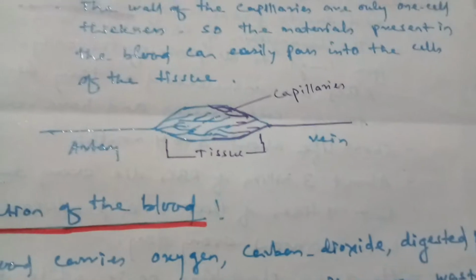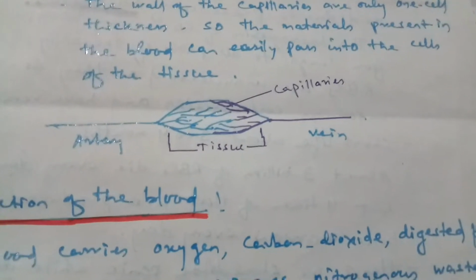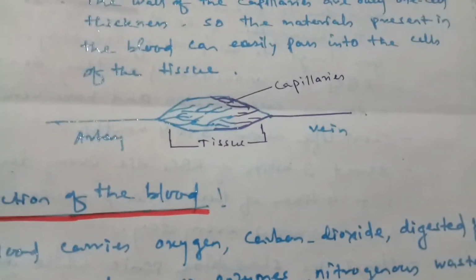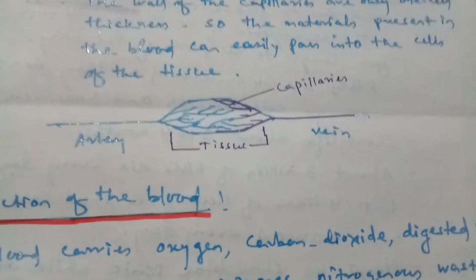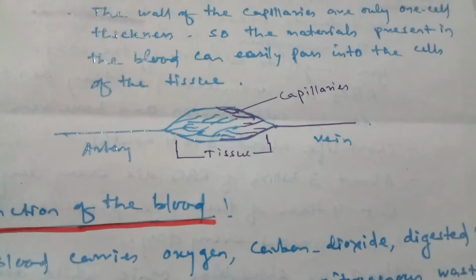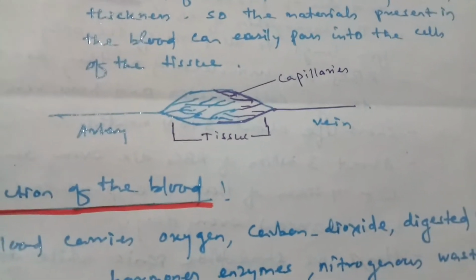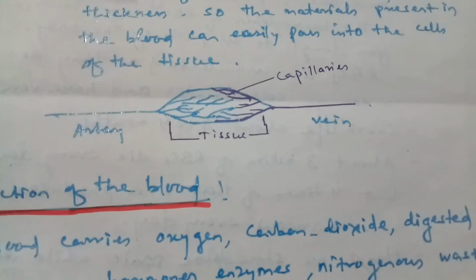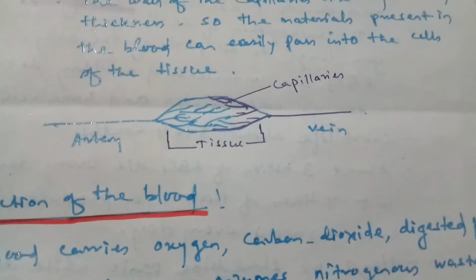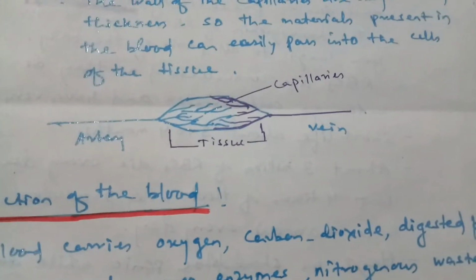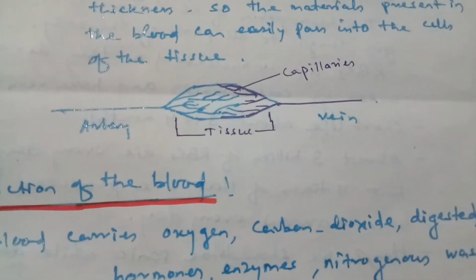Students, look at the diagram where arteries and veins are connected by capillaries near the tissues. The arteries carrying materials away from the heart supply the tissue through capillaries. Then the capillaries join to form veins and the deoxygenated blood goes to the heart through these veins.